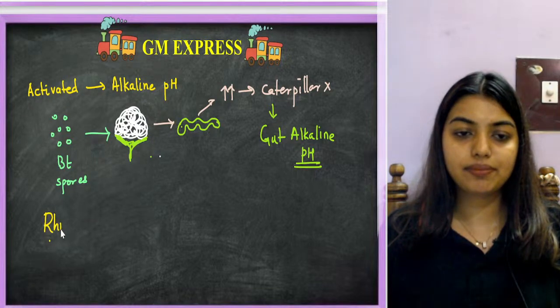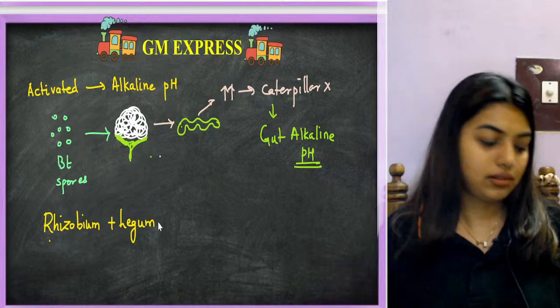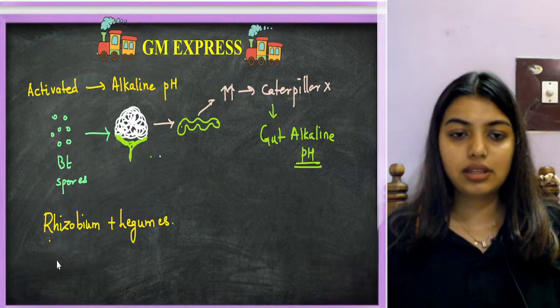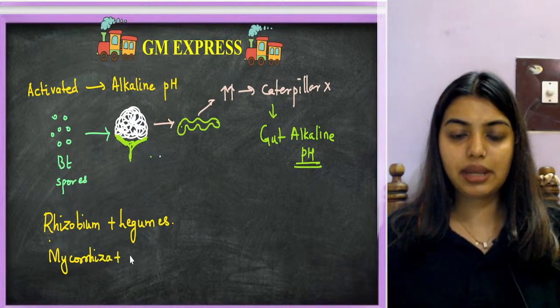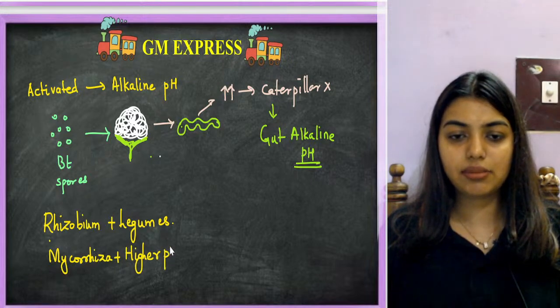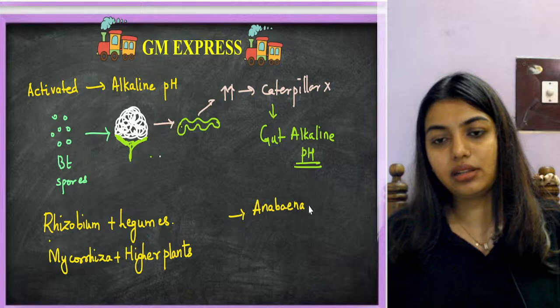Rhizobium, with leguminous plants; legumes you can also write. Then mycorrhiza, with Pinus plant actually, or you can write higher plants. Then here you can write Anabaena; students, don't write Annabella.